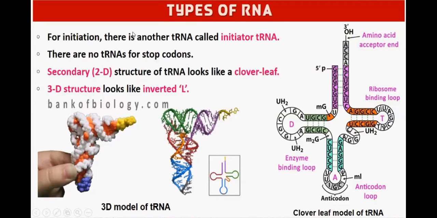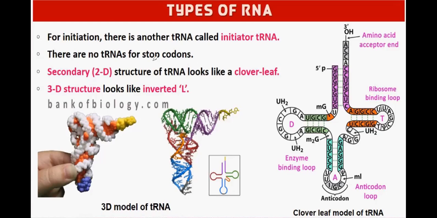For initiation, there is another transfer RNA called initiator transfer RNA. There are no transfer RNA for stop codon, that is UAA, UAG, UGA.